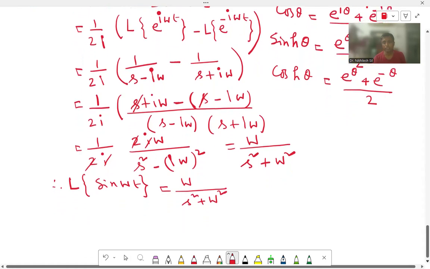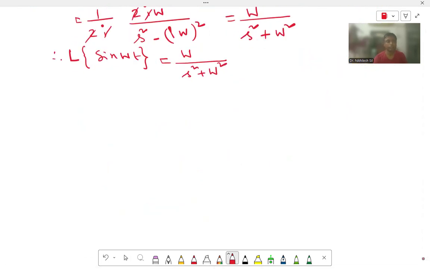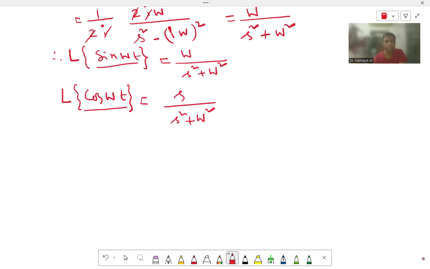Now very easily, in the same way, we can get the Laplace transformation of cos omega t. In the same way we will do the integration and we will get the value. What will be the value? s by s square plus omega square. So when you are finding the Laplace transformation of cos omega t, it is s by s square plus omega square, and when you are finding the Laplace transformation of sin omega t, it becomes omega by s square plus omega square.